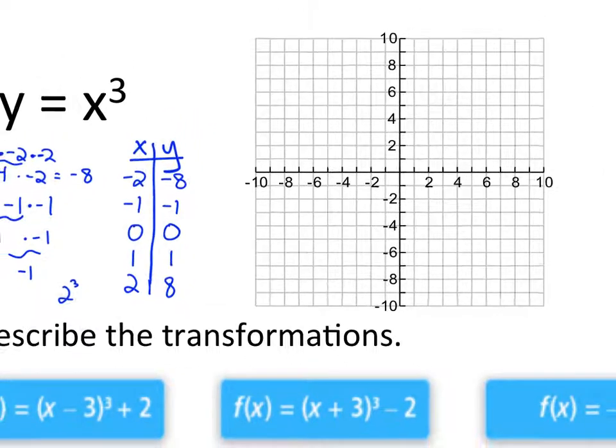And so if we graph those points, we have 0, 0, 1, 1, -1, -1, 2, 8, and -2, -8. And that's how we get that really vertical looking curve.